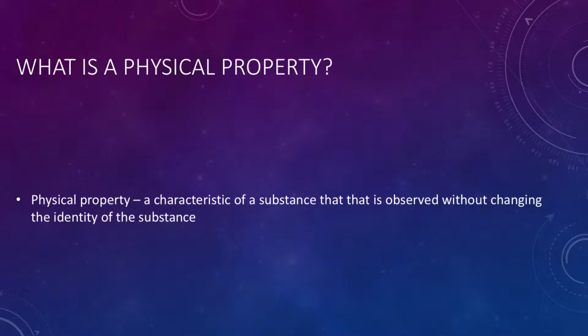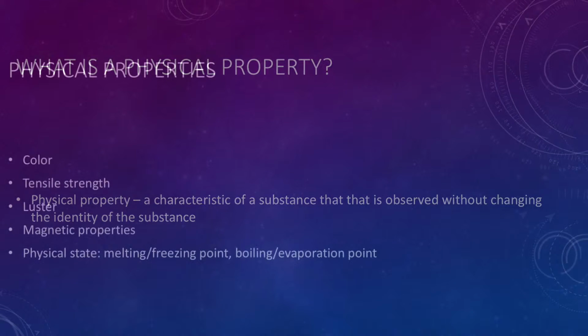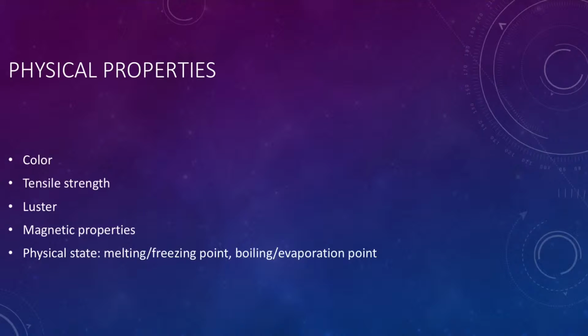So, what exactly is a physical property? A physical property is a characteristic of a substance that can be observed and measured without changing what the substance is. Examples of physical properties include color, tensile strength or stretchiness, luster, and magnetic properties, as well as the physical state, including the melting or freezing point or boiling point of a substance.